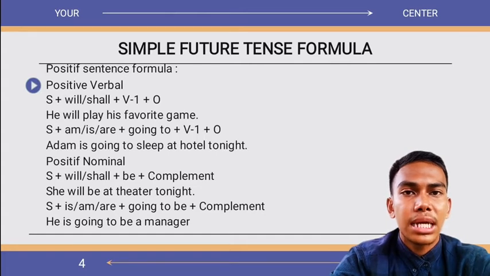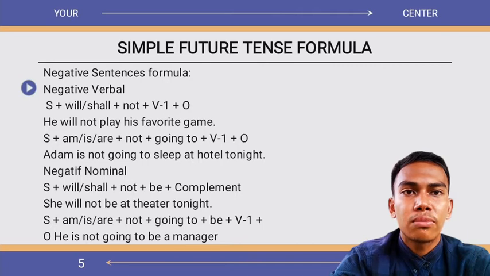Example of sentence: Adam is going to sleep at hotel tonight. Nominal formula: subject plus will or shall plus be plus complement. Example of sentence: she will be at theater tonight. Subject plus is, are plus going to be plus complement. Example of sentence: he is going to be a manager.